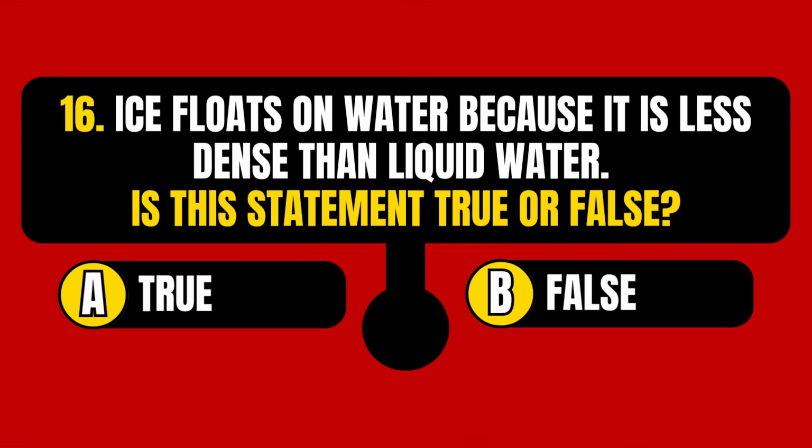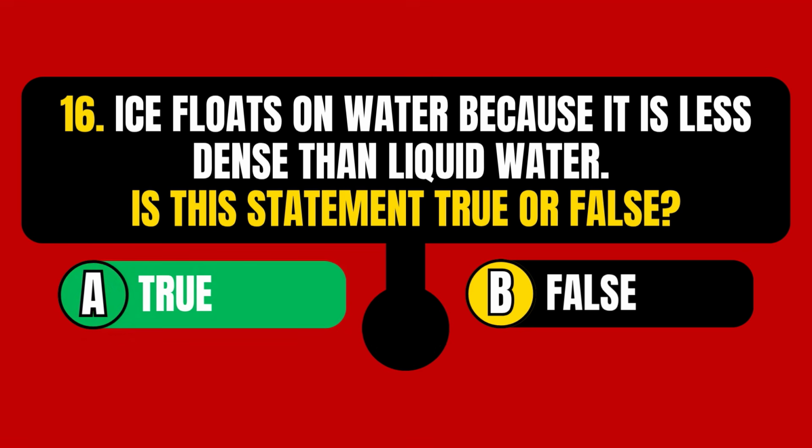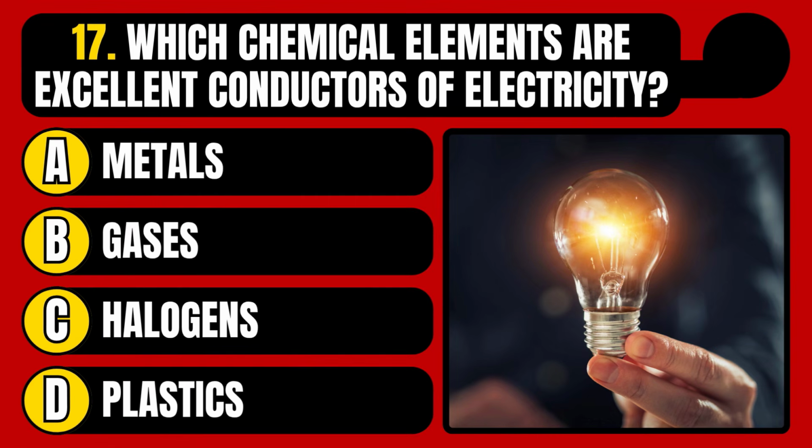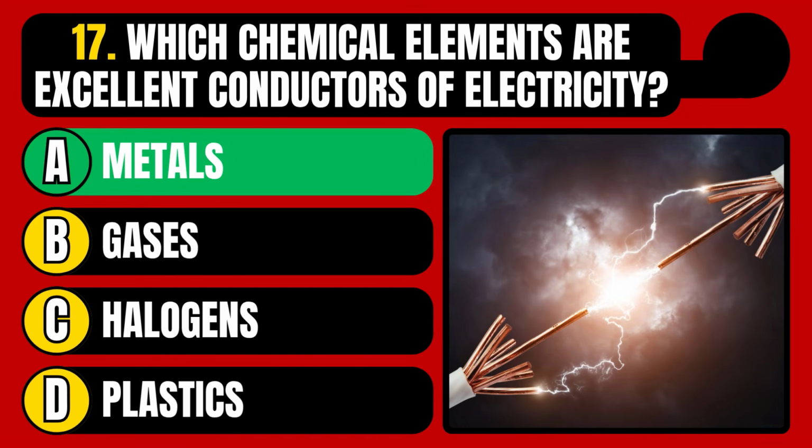Is this statement true or false? The statement is true. Which chemical elements are excellent conductors of electricity? Metals, gases, halogens, or plastics? The correct answer is option A, metals.